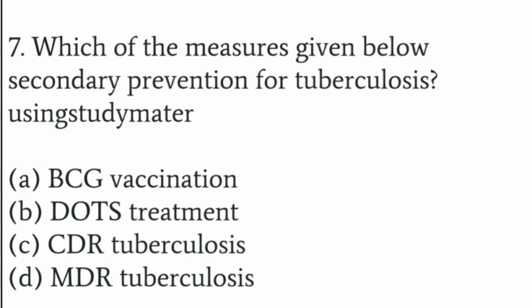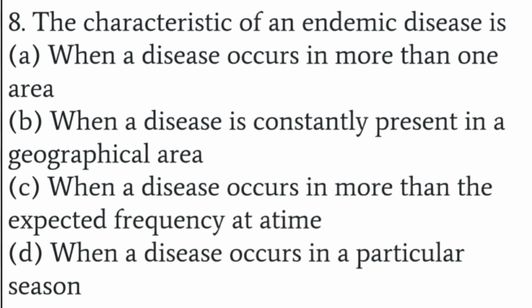Which of the measures given below is secondary prevention for tuberculosis? BCG vaccine, DOTS treatment, CDR tuberculosis, or MDR tuberculosis. So the answer is DOTS treatment. DOTS treatment means directly observed treatment, short course.